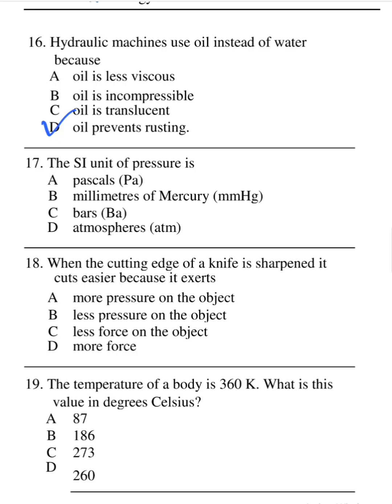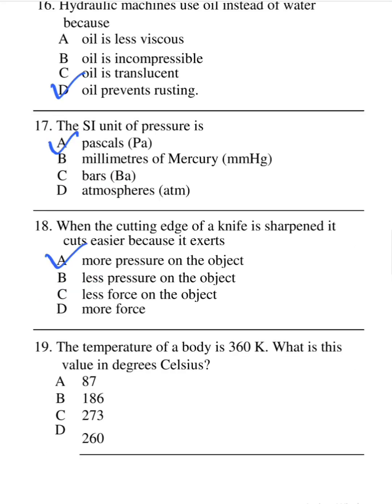In 17, the SI unit of pressure is the Pascal. The Pascal is equivalent to Newton per meter squared, which is the SI unit of pressure. Number 18, when the cutting edge of a knife is sharpened, it cuts easier because it exerts A, more pressure on the object, B, less pressure on the object, C, less force on the object, D, more force on the object. It exerts more pressure on the object. This is simply because the sharpening reduces the surface area of contact with the cutting surface. And since pressure is inversely proportional to area, we expect that the sharpening would increase the pressure and ease the cutting.